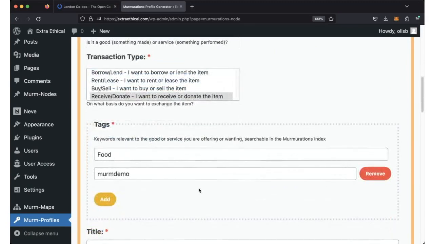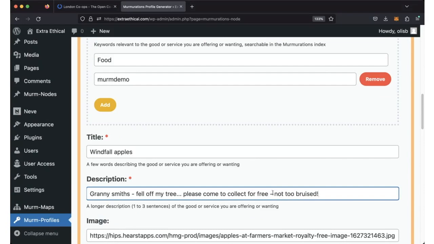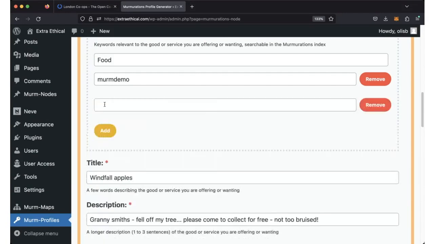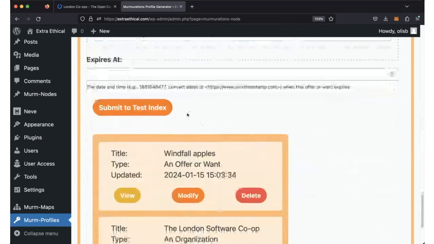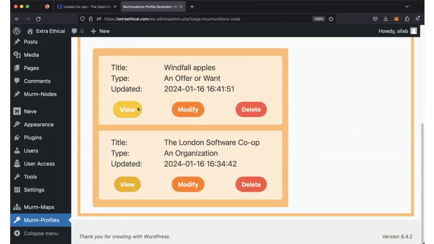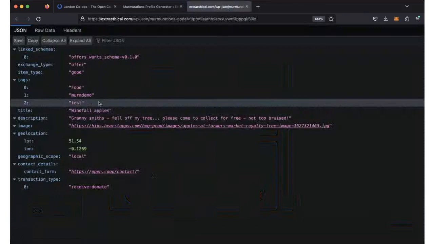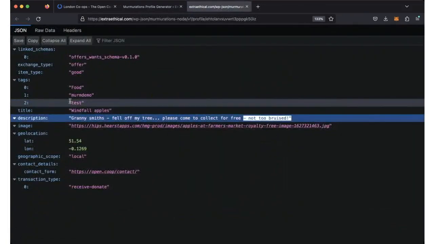I've tagged it as food and Murm demo, but I'm just going to change something here so we can see how changes get picked up by the aggregators. So I'm going to add in on the end, not too bruised, into my description. And maybe I'll add another tag as well, just to show that that's what happens. Everything else I'm going to leave the same, and I'm just going to submit it to the test index. Boom, that's gone. We can just check it now. So you can see there's my extra little bit that I added, not too bruised, and my test tag.